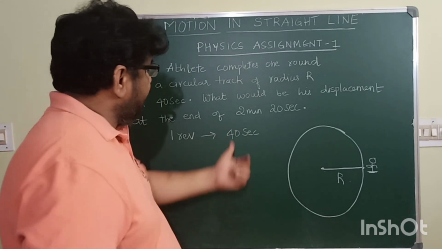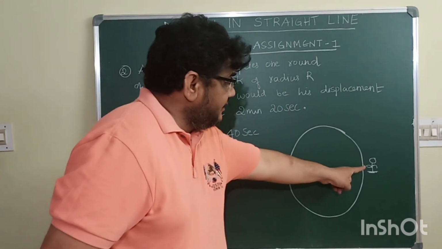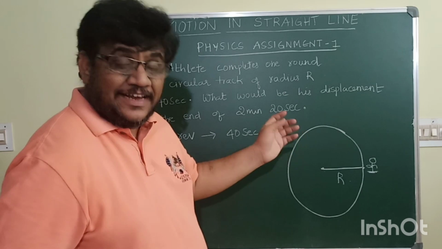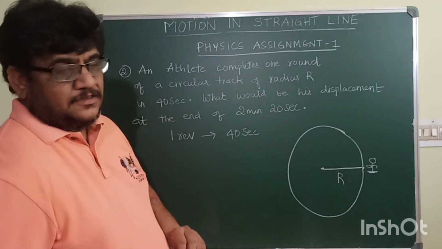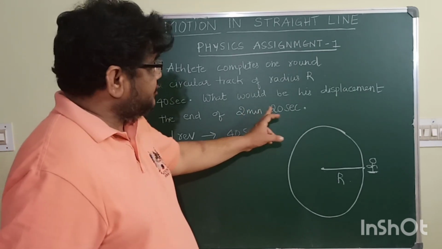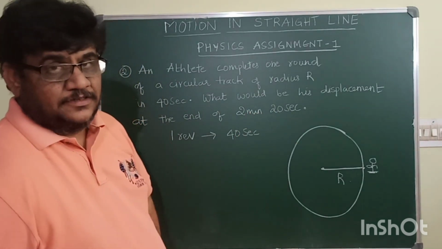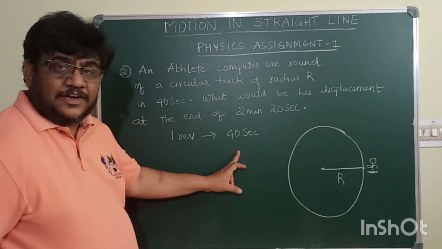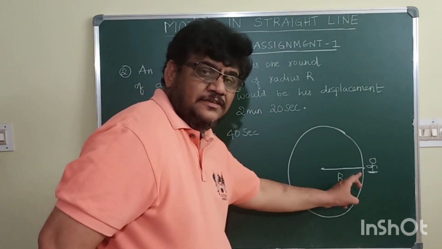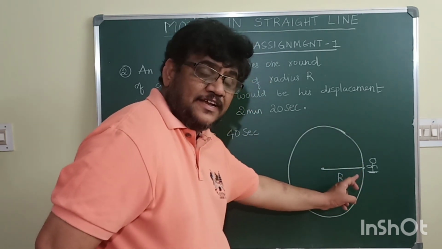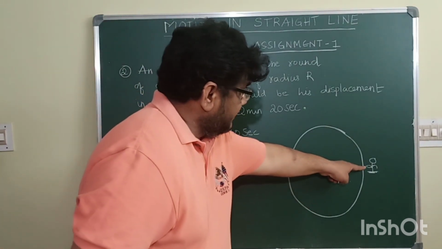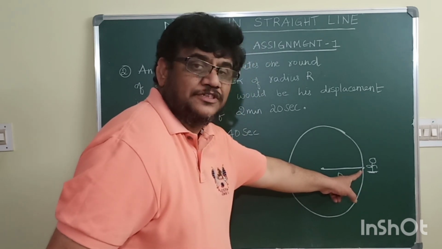Now first identify in 2 minutes 20 seconds, where will the athlete be? 2 minutes 20 seconds is 140 seconds. Because you know that 1 minute is 60 seconds, 2 minutes is 120 seconds, 2 minutes 20 seconds is 140 seconds. One revolution 40 seconds, 2 revolutions 80 seconds, 3 revolutions 120 seconds. So in 120 seconds, the athlete again comes back to his initial position.